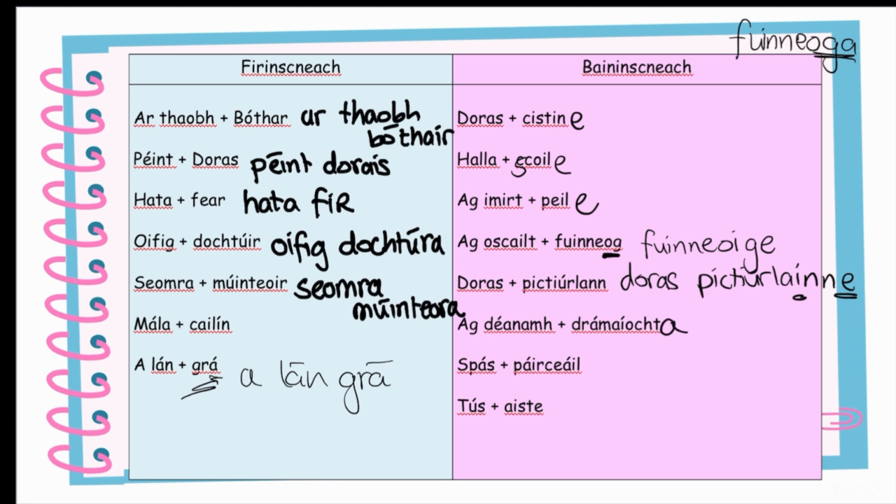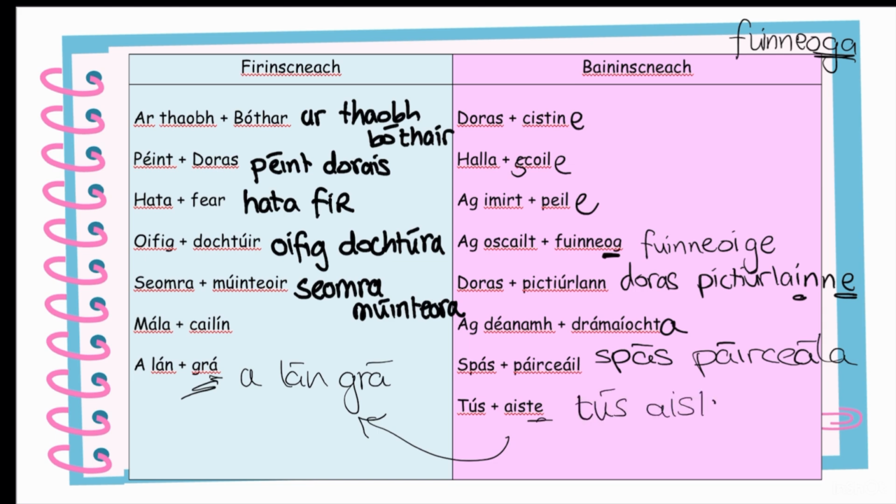A spós parcala, again, see how it sounds. It's not going to sound like spós parcola, so anything that ends with A for the IL, we just take out the I, and we add in an A at the end, so spós parcala. And just like grá, if a word ends with a vowel, you don't make any changes at all. So the start of an essay is just tús aiste.